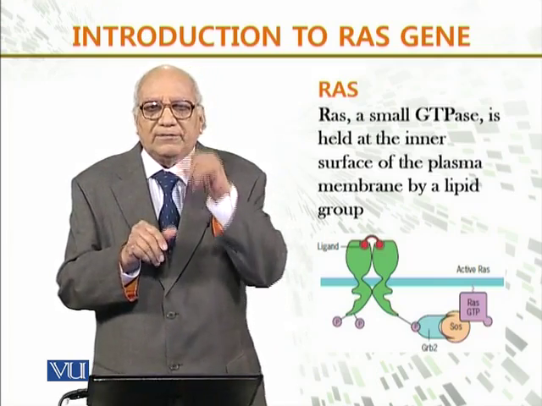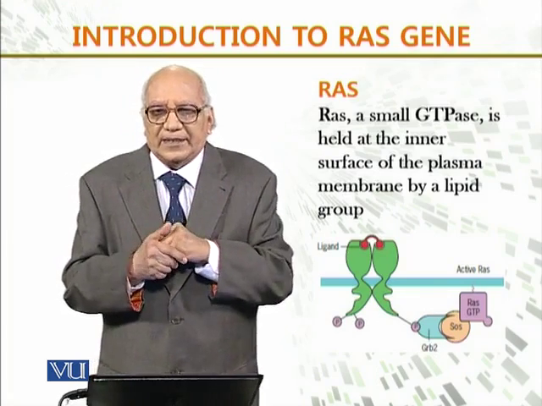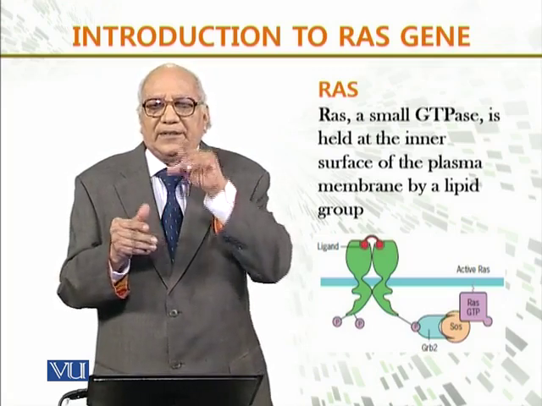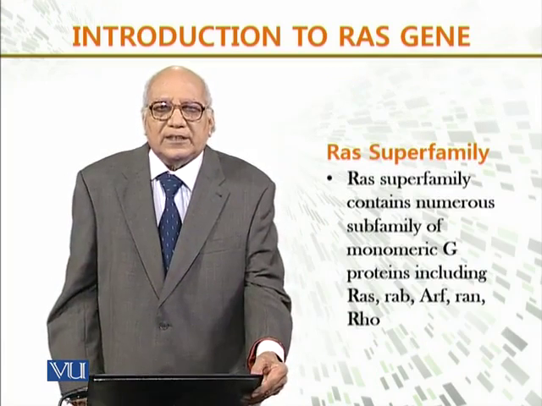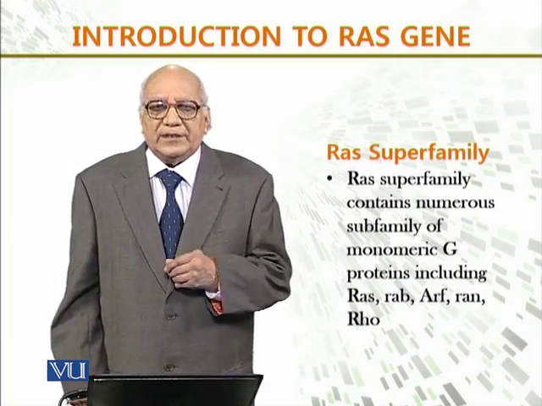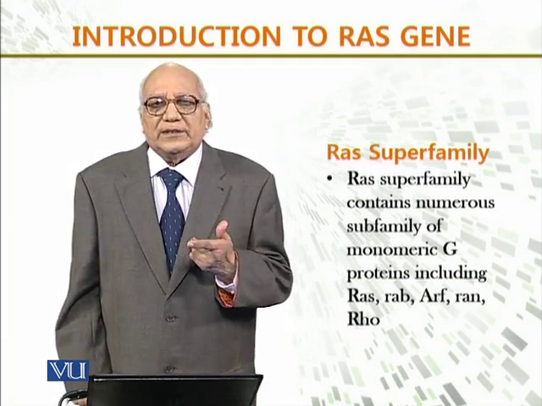There is a ligand which is attached outside the cell. Then there is cell signaling, and again the RAS GTP is at the end of this cycle to get the signals.